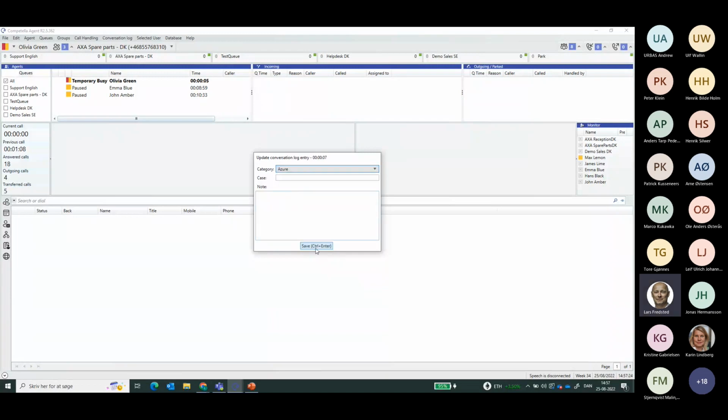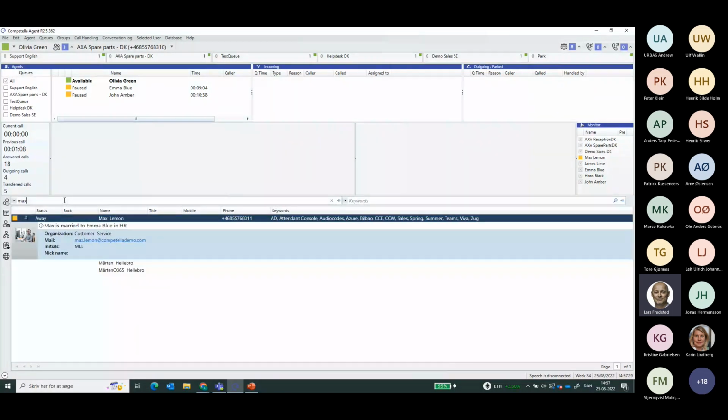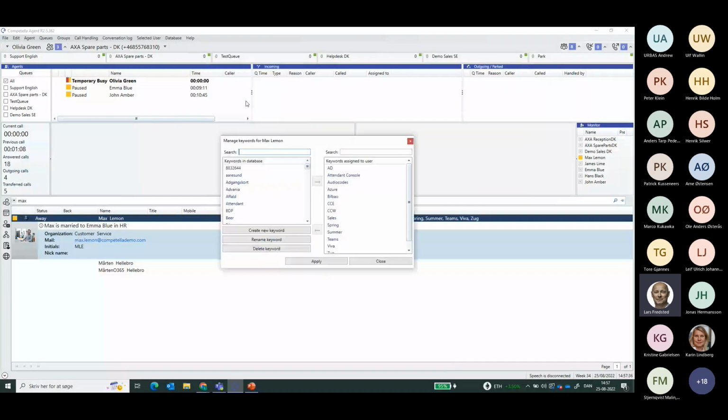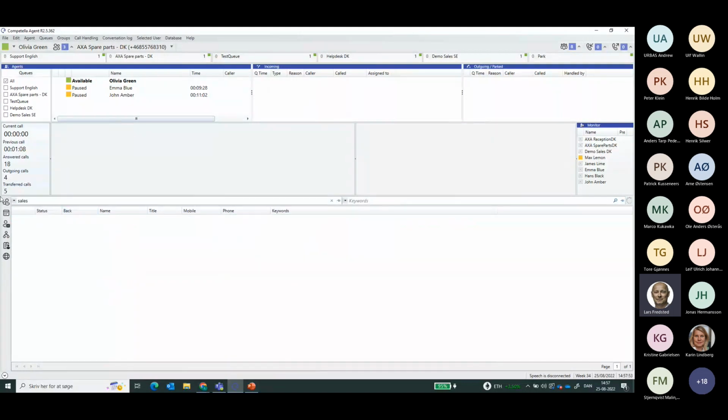But if I now found out that Max is a subject matter expert in further specialties, then I can also go into the database, add or manage the keywords for him, create a new one, call that Inchhouse, for instance, and then add it to his skills and apply them, close them, and then do some generic search.